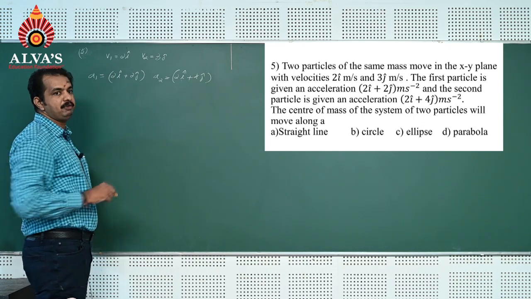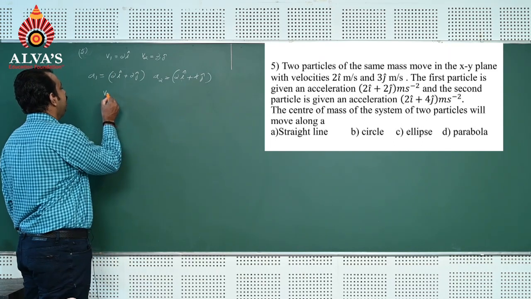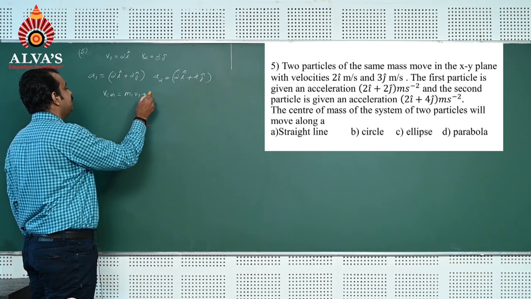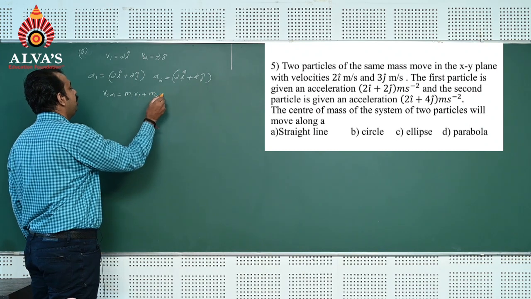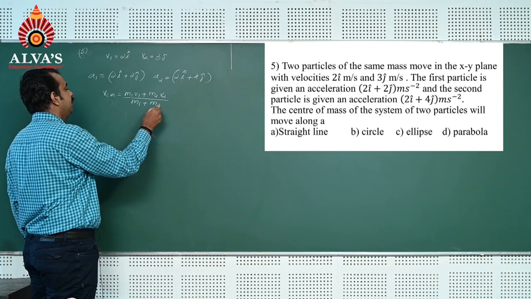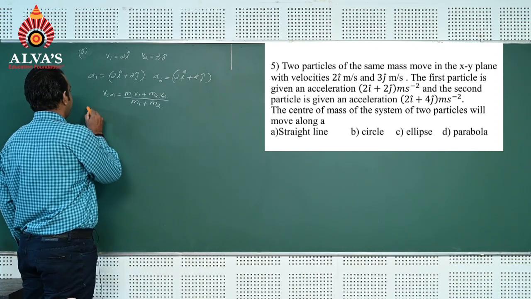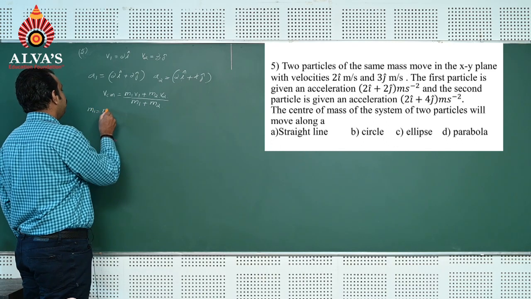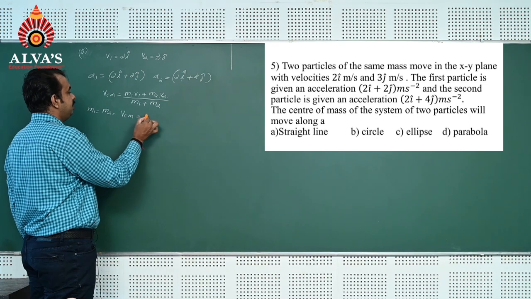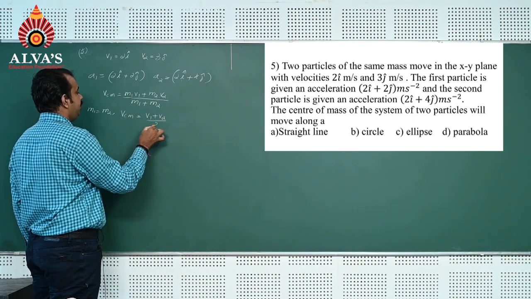Velocity of center of mass of the two particles can be found by using the formula VCM is equal to m1 v1 plus m2 v2 divided by m1 plus m2. Since both the particles have the same mass, that is m1 is equal to m2, VCM can be written as v1 plus v2 divided by 2.